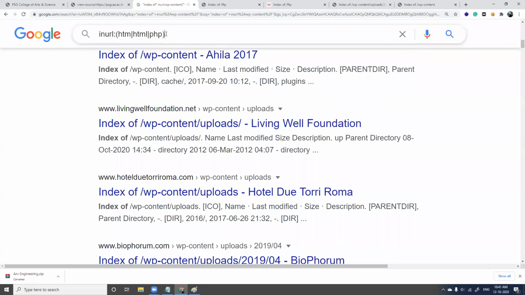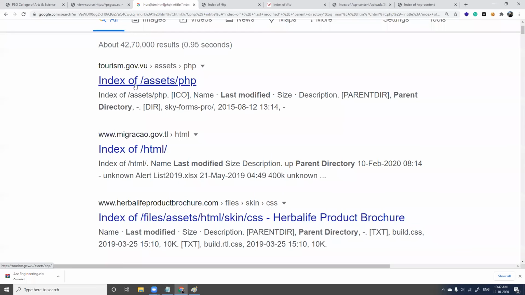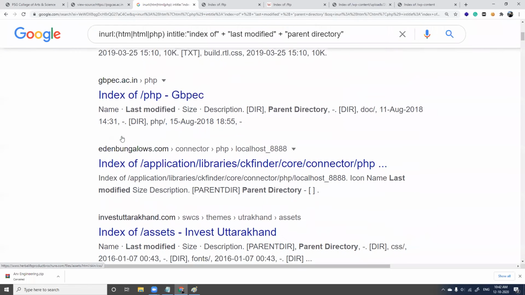And I'll give in title, I can give index of, and I'll use plus, and last modified, another plus. We'll check for parent directory. You can go on like this.